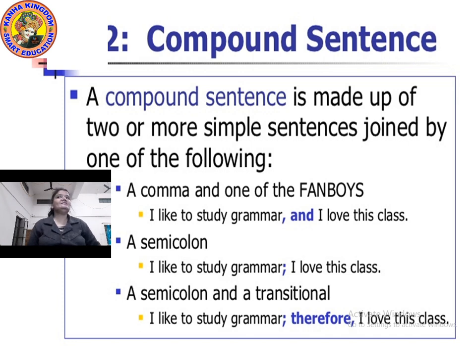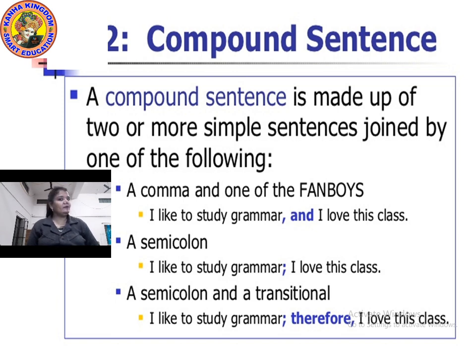I gave you the example before this. My mother washed the vegetables, then she cut them into little pieces. In that, if we remove the conjunction, then there are two simple sentences. My mother washed the vegetables. She cut them into little pieces.